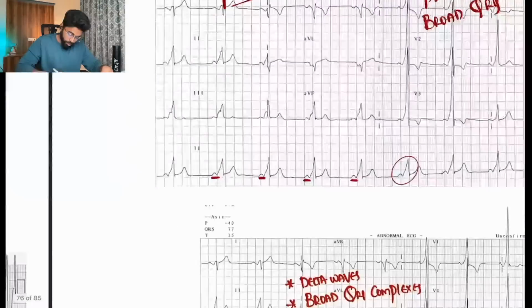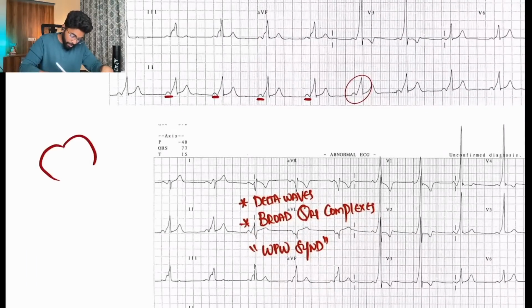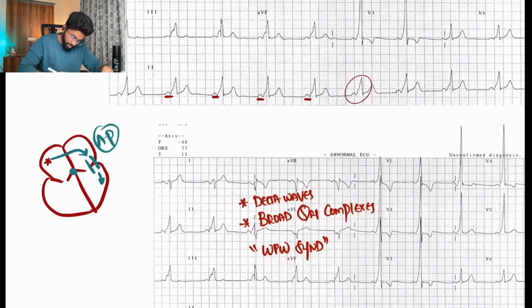So in WPW syndrome, the accessory pathway is being activated by the SA node first, before the AV node, which is activating the ventricles or Purkinje fibers before the bundle of His activates. So as the atrium contracts, the contraction wave moves straight away onto the accessory pathway, and the PR is shortened.